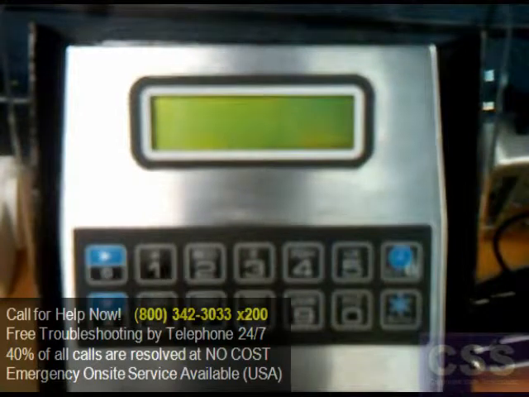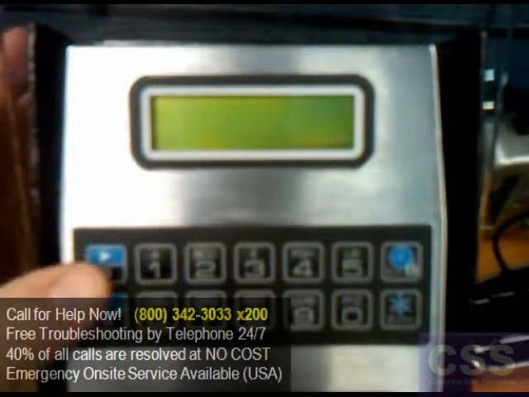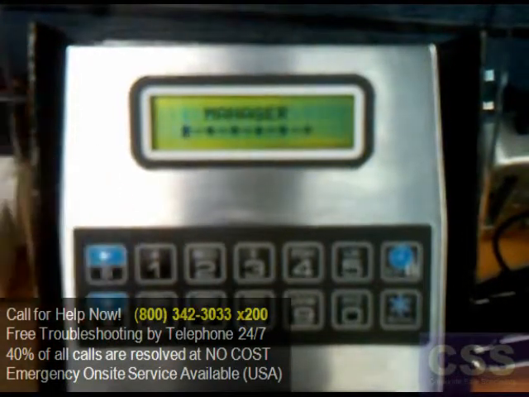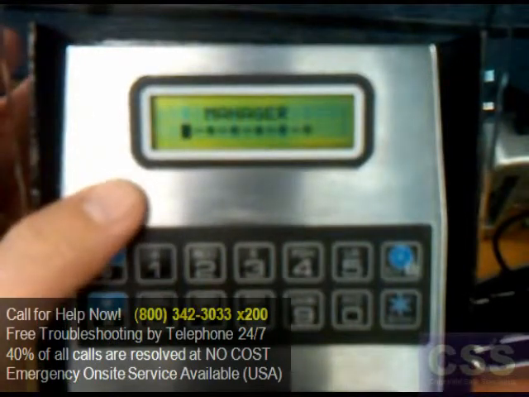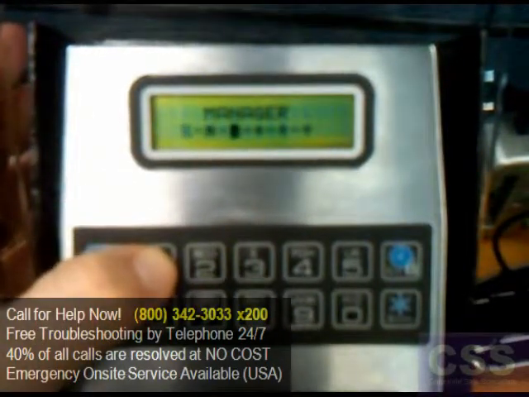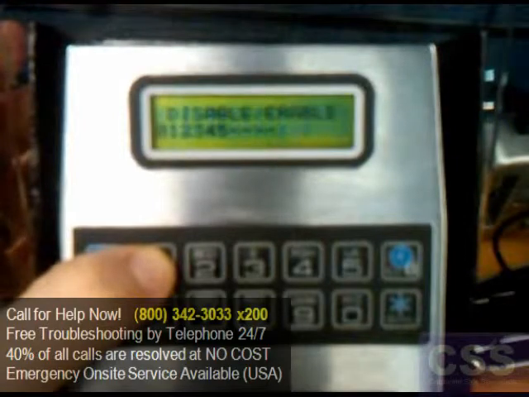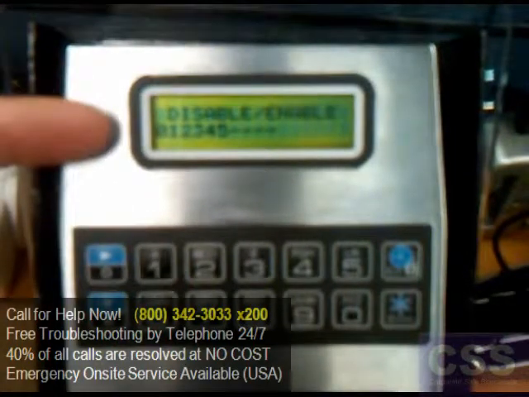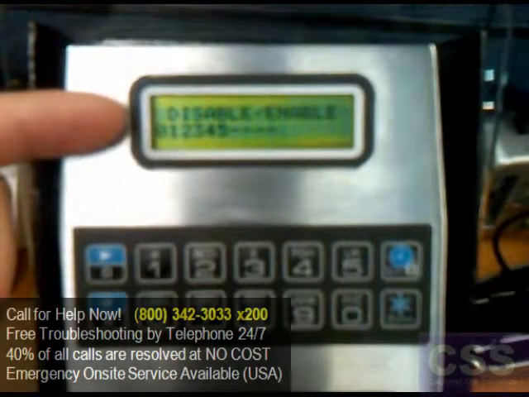To enable and disable users on the SmartGard keypad using the Master User 0 combination, first start by pressing the right arrow button to activate the keypad to take the manager code. Then go ahead and enter in that Manager User 0 code. We come to the programming menu, and on the first screen we see Disable and Enable.